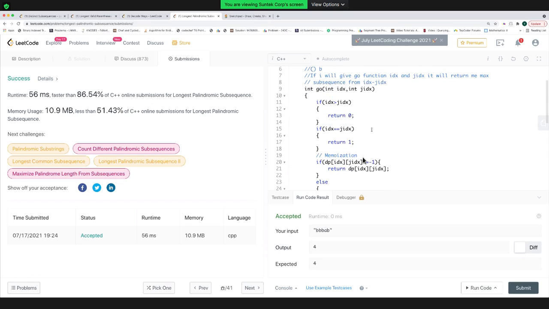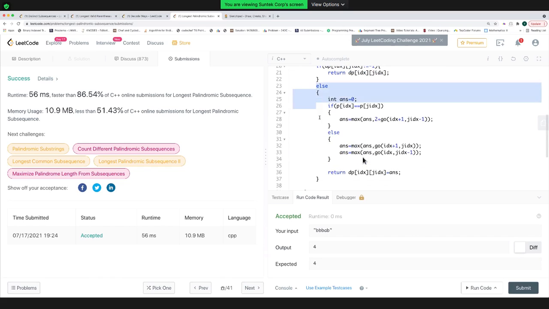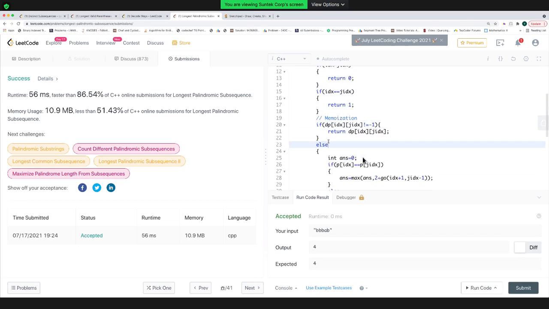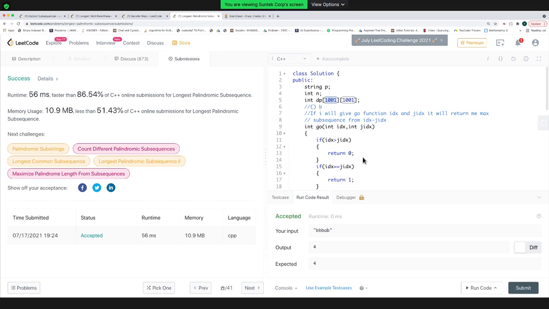Others, are you facing any issues? But this is the base of DP. I told you, recursion is the base of DP. Recursion backtracking is basically trying all the possibilities. Here I'm trying all the possibilities. This is the base case. This is the DP part. Code complete. Time complexity is the first dimension times the second dimension, which is 10 power 6, and 10 power 6 is close to 10 milliseconds, and you are getting 56 milliseconds, which is almost equal.